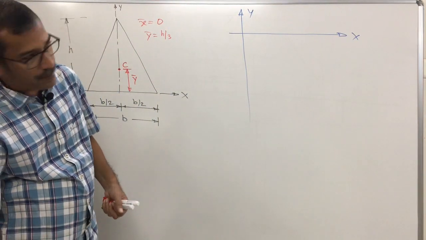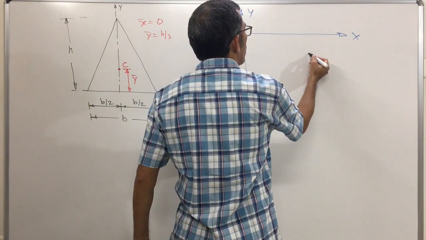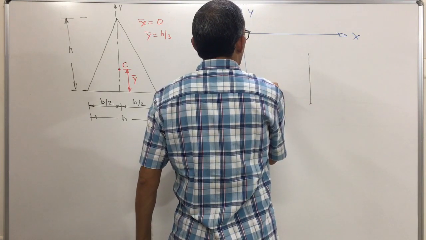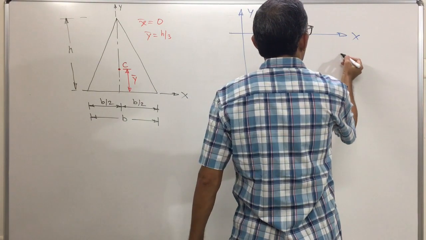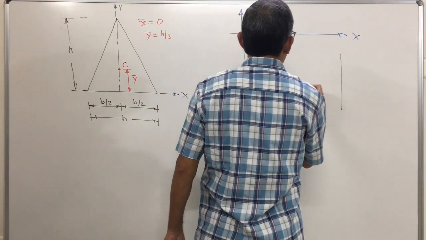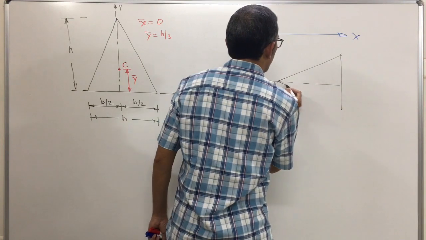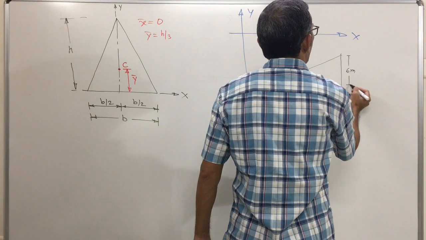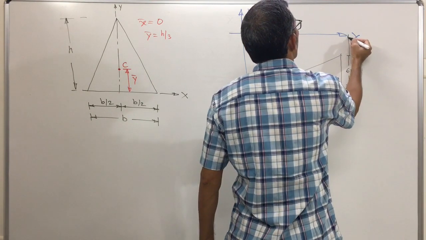In which quadrant? Fourth quadrant. And in the fourth quadrant, the position of the isosceles triangular lamina is something like this. So this is an isosceles triangular lamina, where this dimension is 6 meter, this dimension is 6 meter, and this vertical dimension is what?